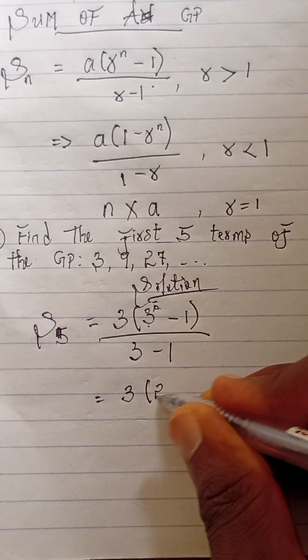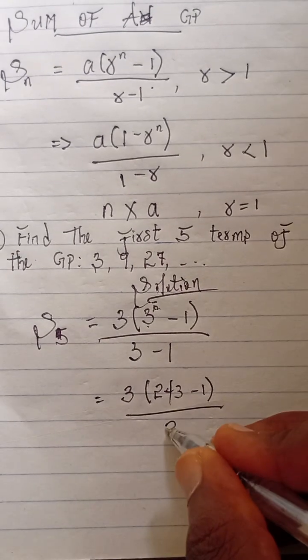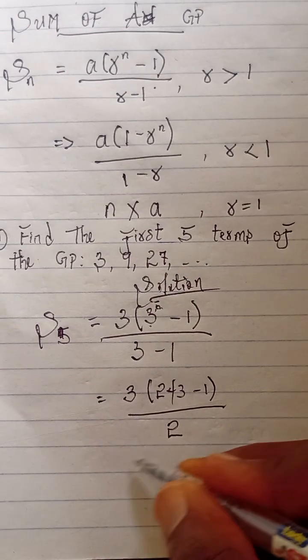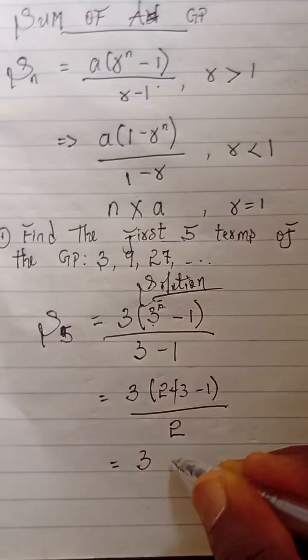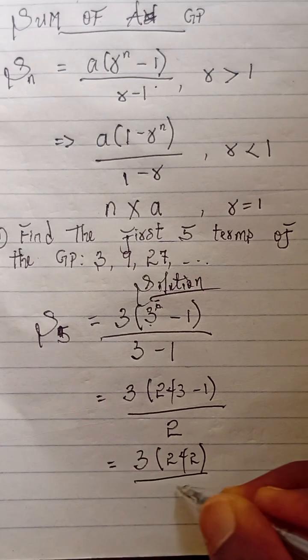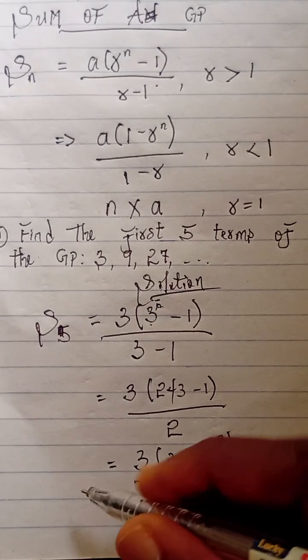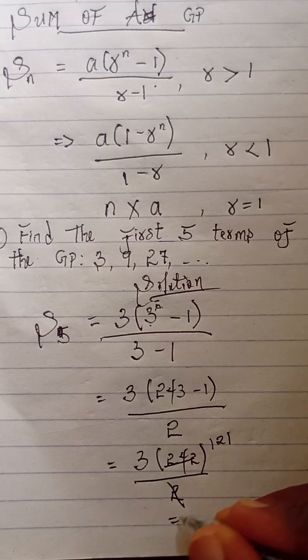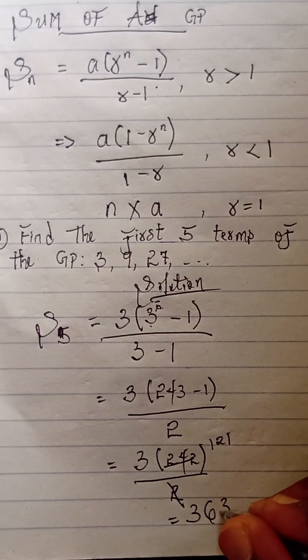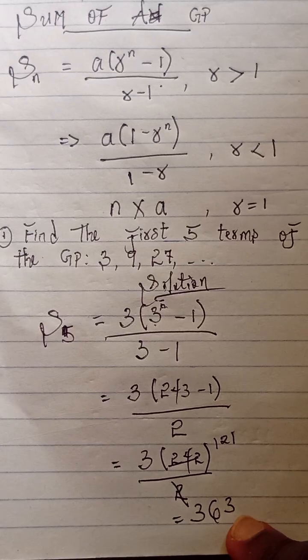So we'll have 243 minus 1, all over 2. If we simplify further from here, we'll have 3 into 242 all over 2. When you divide this, you have 121. 3 times 121 will give us 363. So the sum of the first 5 terms of this GP is 363.